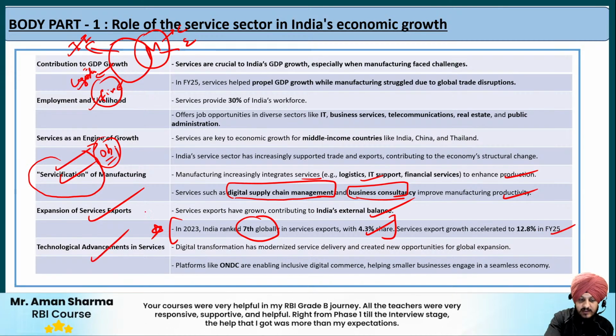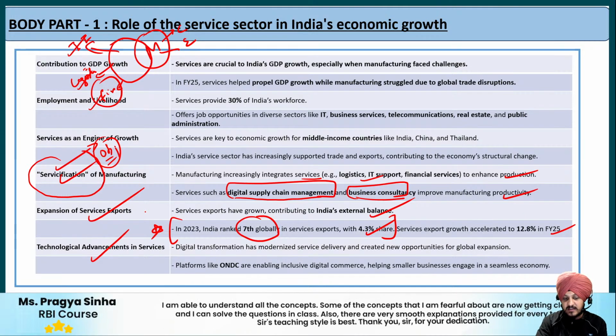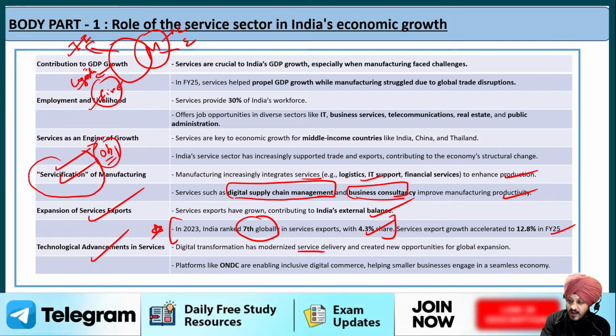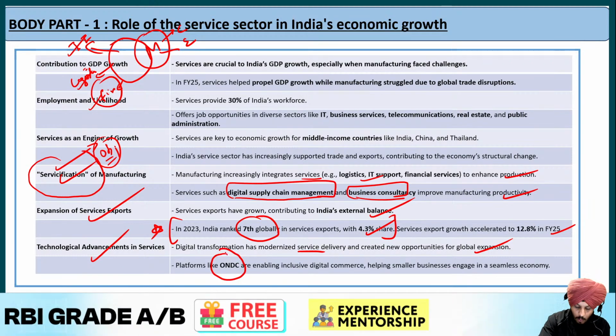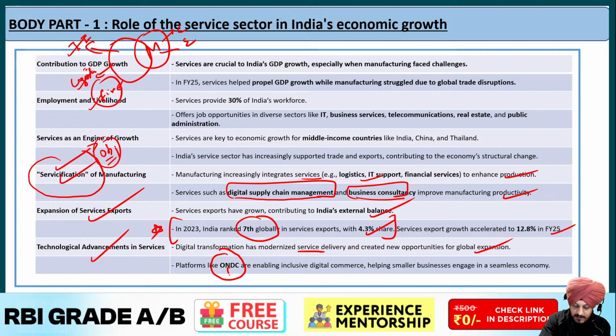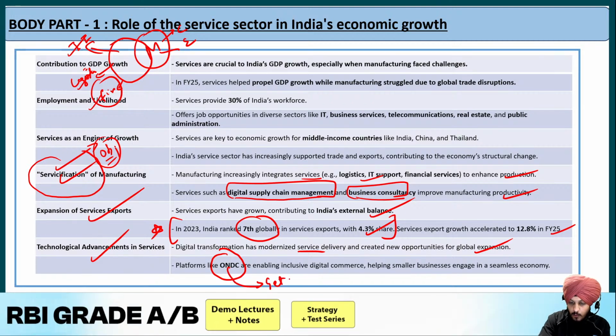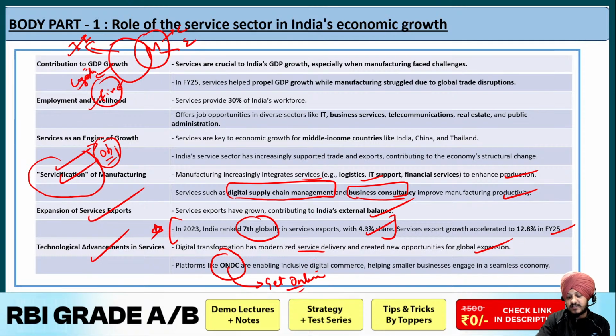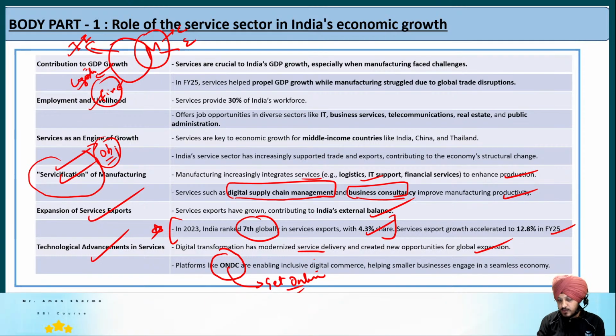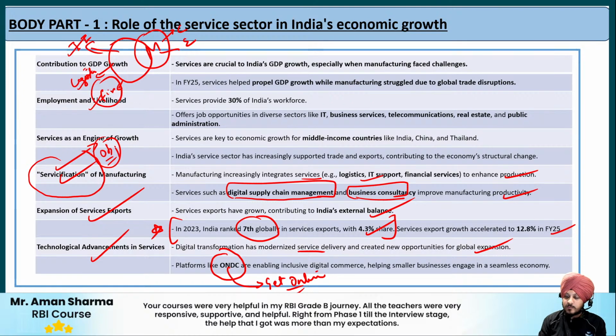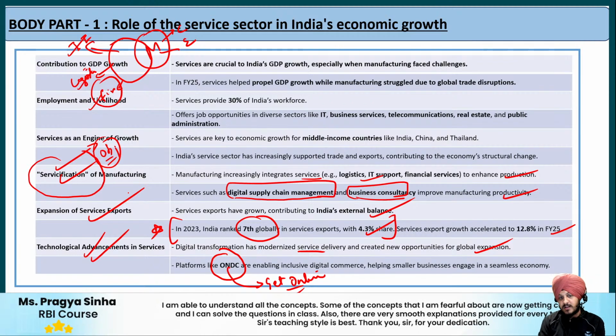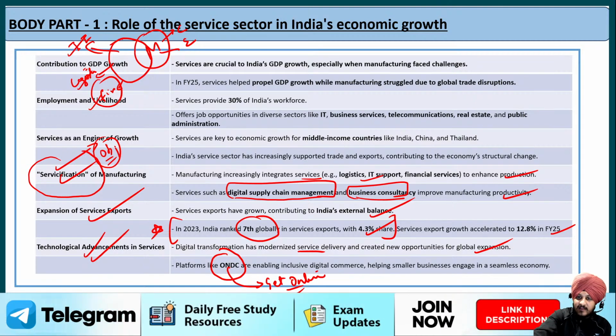Now the next point is regarding the technological advancements that we have been witnessing in the services sector. Digital transformation has modernized service delivery and created new opportunities for global expansion. Platforms like ONDC, I hope you know about ONDC, Open Network for Digital Commerce. Basically it helps businesses get online and provide their services. Such platforms provide more inclusive digital commerce services and help smaller businesses engage in a seamless economy. So these are the important roles, or the contributions, provided by the service sector in India's economic growth as highlighted in the Economic Survey.